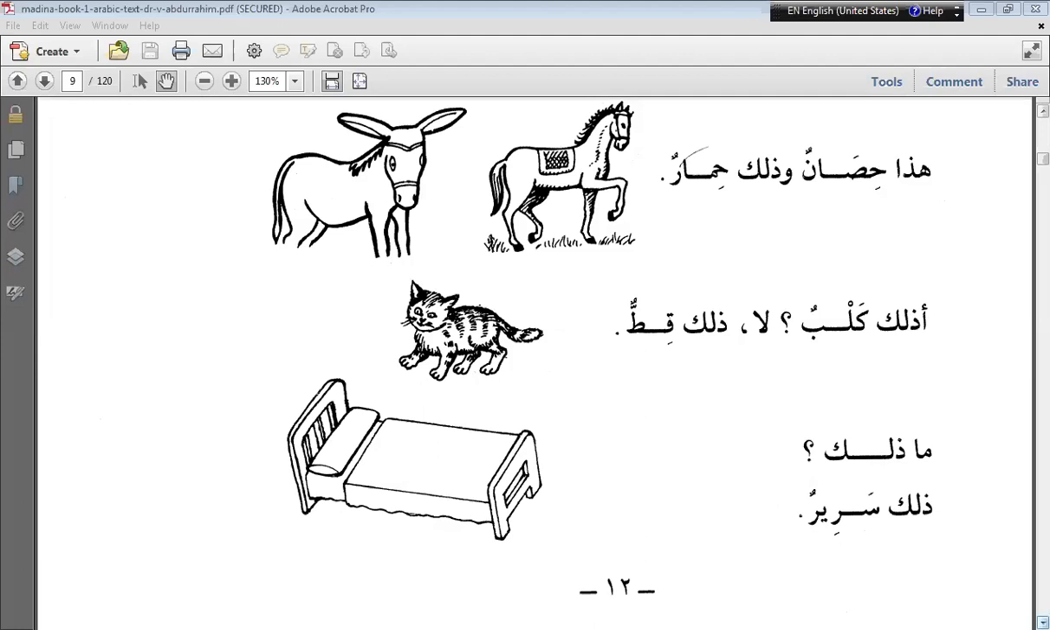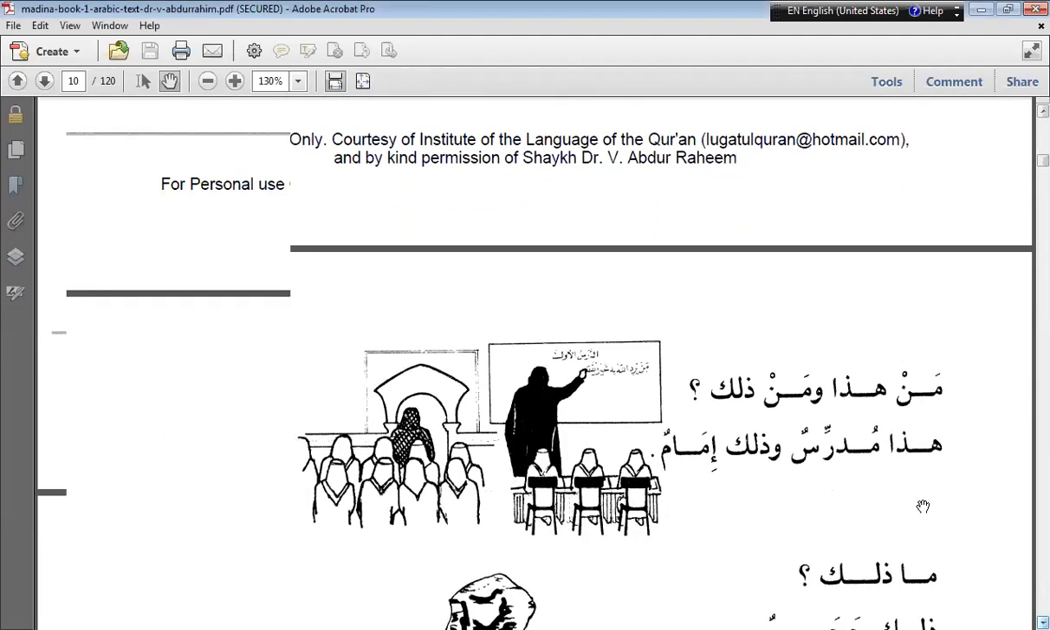Next, Haya. Read both the sentences. Man hadha waman zalika. Who is this and who is that? Correct. Haza mudarrisun wazalika imamun. This is a teacher, and that is a leader. Yes, Imam or leader, both are correct.